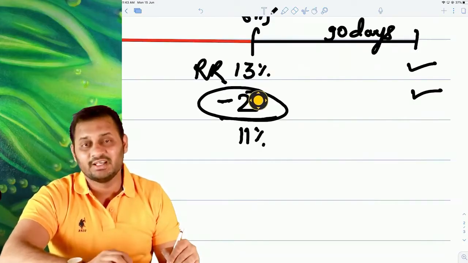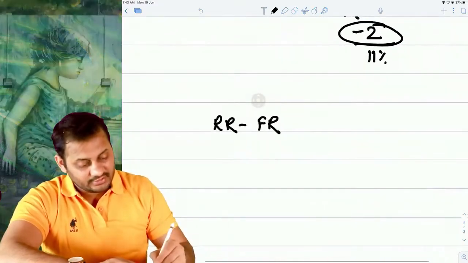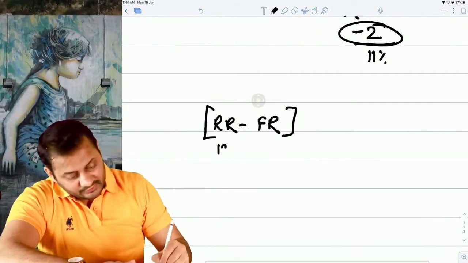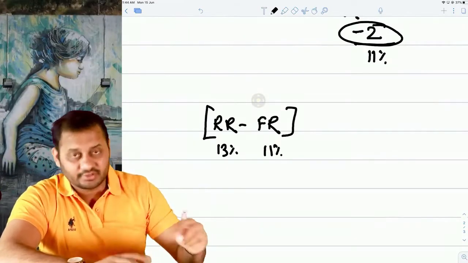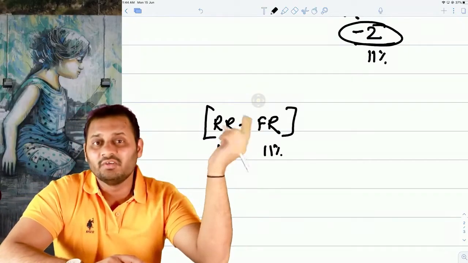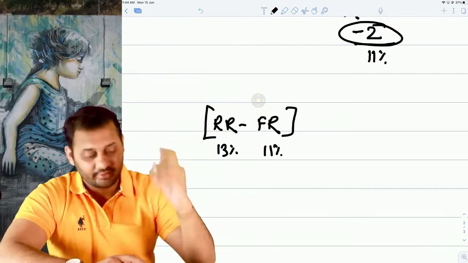How to calculate this? The question is how to calculate the settlement in FRA. Now I will create the formula. This is reference rate minus forward rate. This was 13% and this was 11%, and both of them were per annum rates. So first of all, convert that per annum rate into the rate applicable for your loan period.